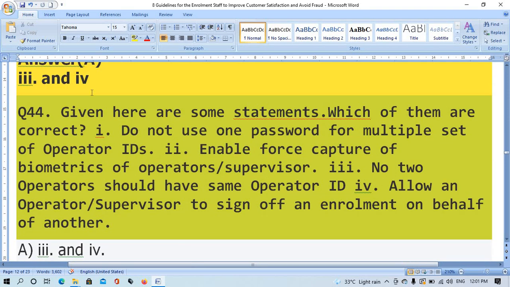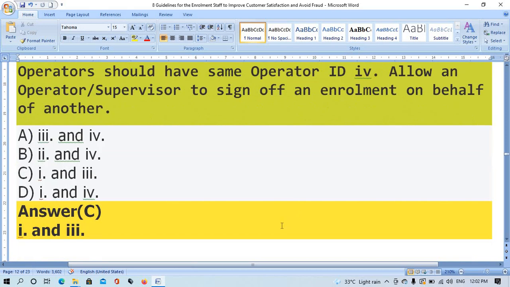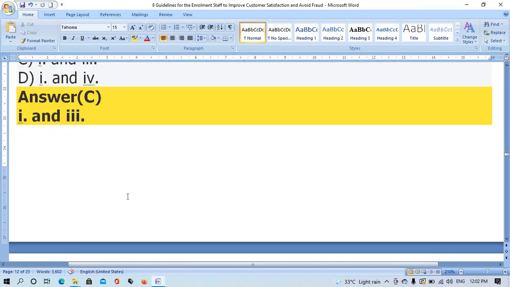Question number 44. Given here are some statements, which of them are correct? 1. Do not use a password for multiple operator IDs. 2. Enable forced capture of biometrics of operator supervisor. 3. Operators should have some option to allow an operator supervisor to sign off enrollment on behalf of another. The right answer is option C, 1 and 3.